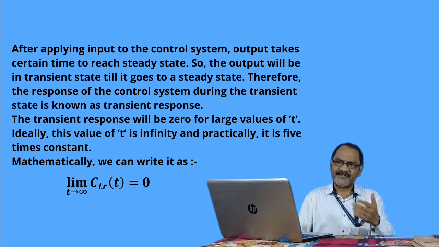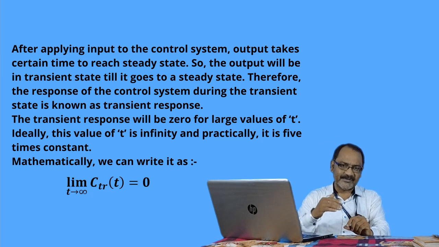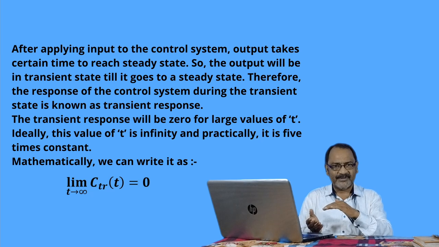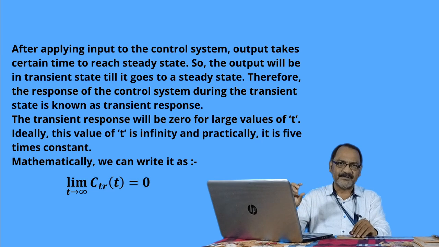So therefore, the response of the control system during the transient state is known as the transient response, and the period is known as the transient period. The transient response means it is the oscillation, and the magnitude of oscillation goes on decreasing. That's why we are saying it is a damped oscillation. Whenever it is damped, as time increases the damping also increases, meaning the oscillation goes on decreasing. So the magnitude of oscillation on both sides, positive and negative, will go on decreasing.